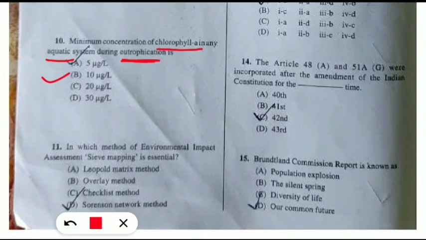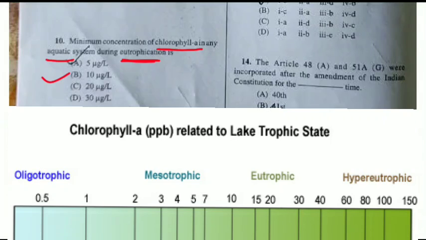Yes, it should be minimum from 10 microgram per liter to 30 microgram per liter. As you can see in this picture, yes, eutrophication from 10 to 30, almost around 40 also. So minimum it should be 10 microgram per liter, the chlorophyll A concentration in the eutrophic situation in the aquatic system. Coming to the next question.